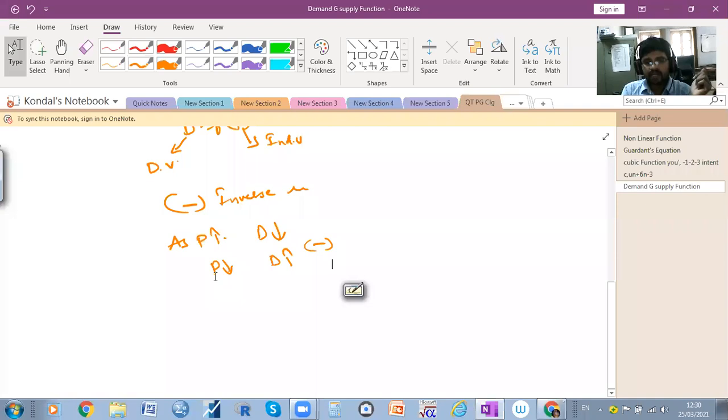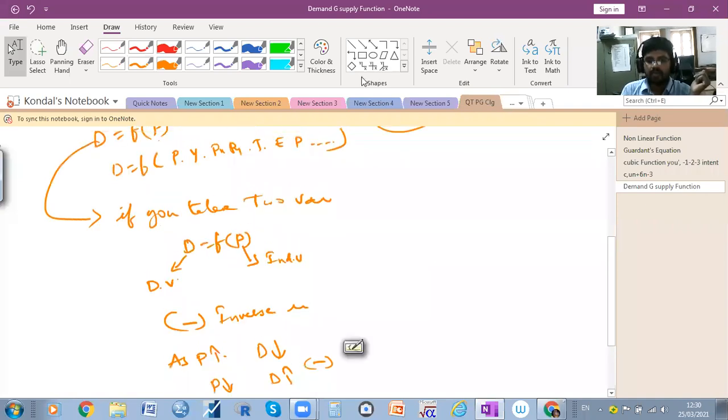But how can we write it mathematically? We can write the mathematical equation that is QD, the quantity demanded, is equal to, if you take, 5 minus 2p or 10 minus